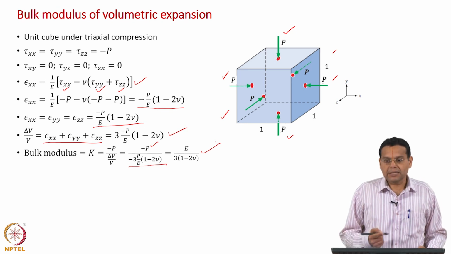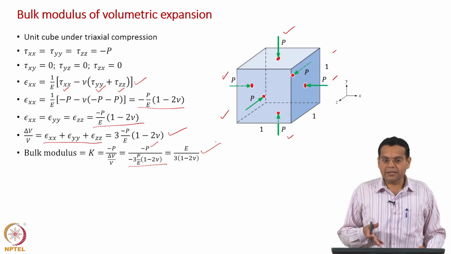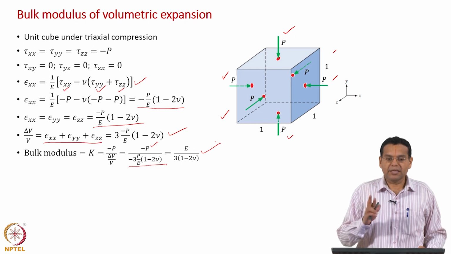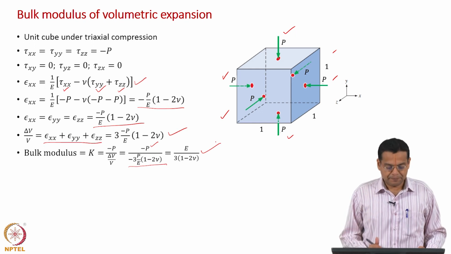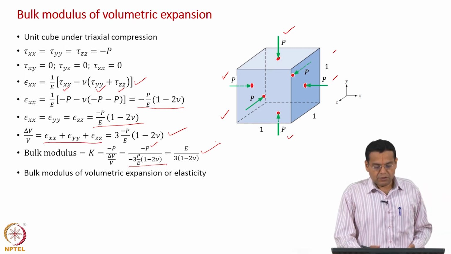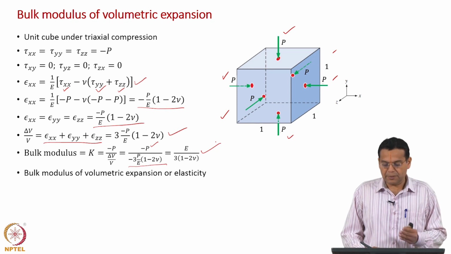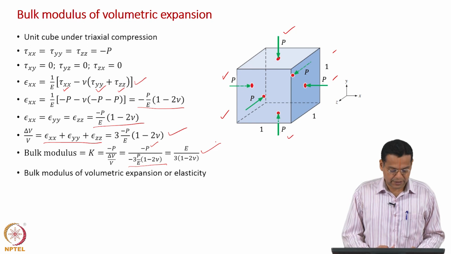As I told you, it cannot be an independent property. The bulk modulus depends on E and nu. There can be only 2 independent properties. And what is the more formal name for K? Bulk modulus of volumetric expansion, or elasticity, if you want a more formal name.